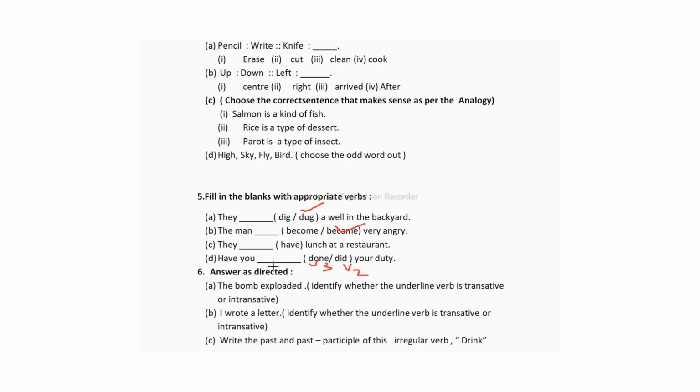So students, remember one thing, if have comes in the sentence, you have to write V3 because have always comes along with V3, have plus V3. So have you done your duty? The correct answer is have you done your duty. You have to use done here.